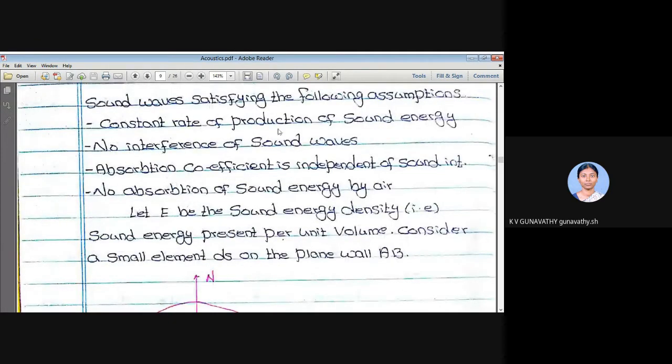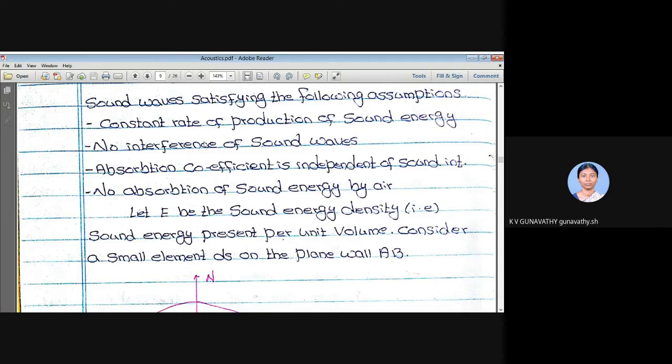The first is the constant rate of production of sound energy. The second one is no interference of sound waves. The third one is that the absorption coefficient is considered to be independent of sound intensity, and no absorption of sound energy by air. So these are the four assumptions Sabine had made to derive his famous reverberation formula.